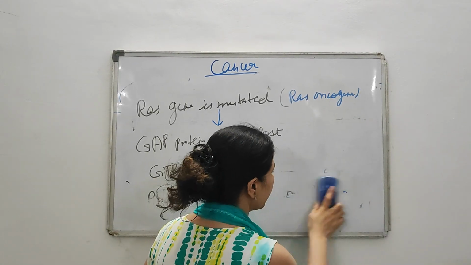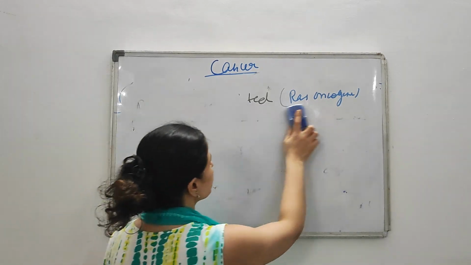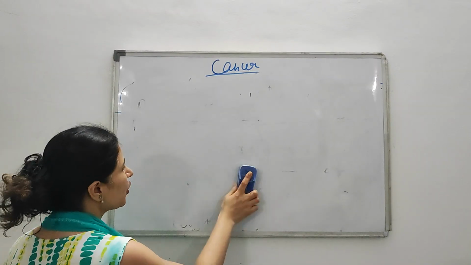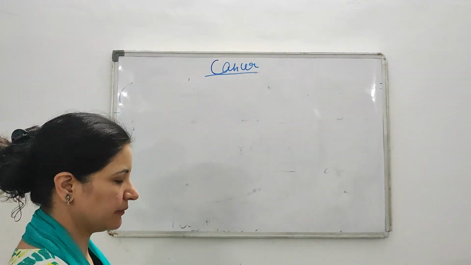The second most important mutation is chromosomal translocation. Chromosomal translocation is an important mutation which occurs in a proto-oncogene and converts this proto-oncogene into an oncogene.